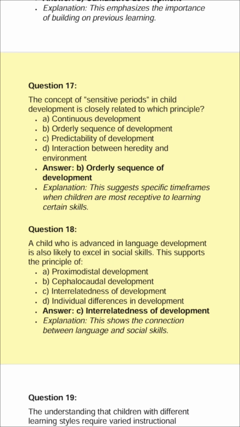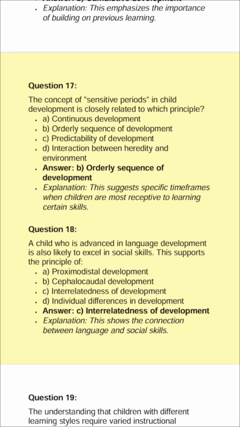Question 17. The concept of sensitive periods in child development is closely related to which principle? A. Continuous development. B. Orderly sequence of development. C. Predictability of development. D. Interaction between heredity and environment. Answer: B. Orderly sequence of development. Explanation: this suggests specific timeframes when children are most receptive to learning certain skills.